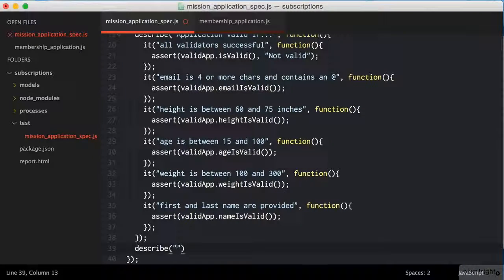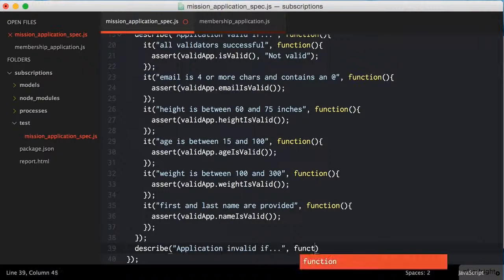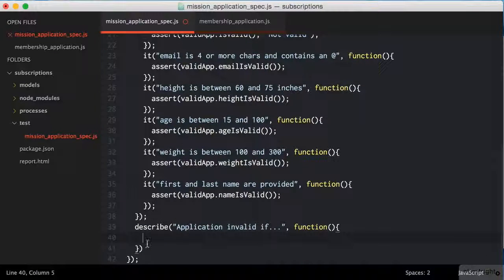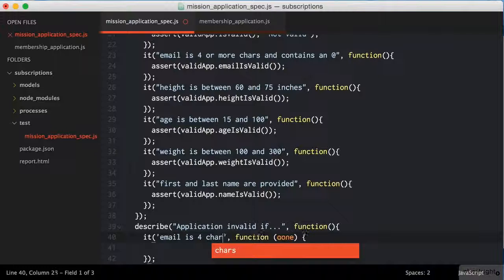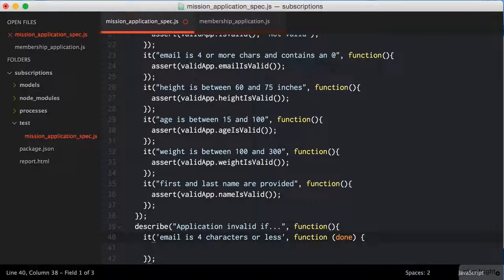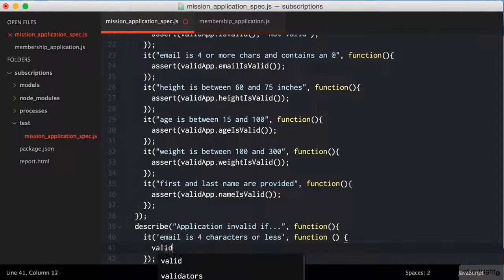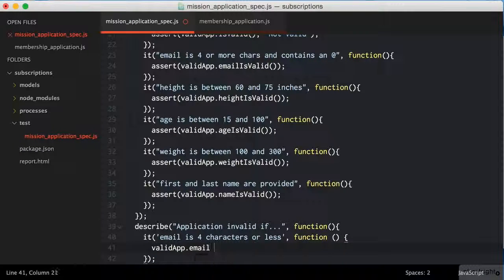It should always work. When everything goes right, you want to make sure your app always behaves exactly the way it's supposed to. Well, in this second block here, what we're going to do is throw stones at that. So what happens if, in other words, our application is invalid if email is 4 characters or less? And so this, of course, should not be valid. So we are going to set our valid app.email to d at d, and that is going to violate our